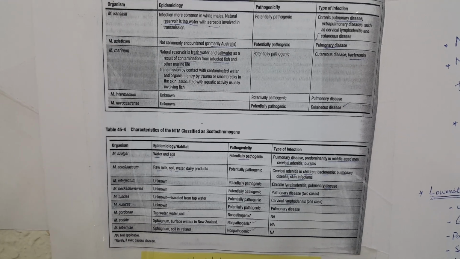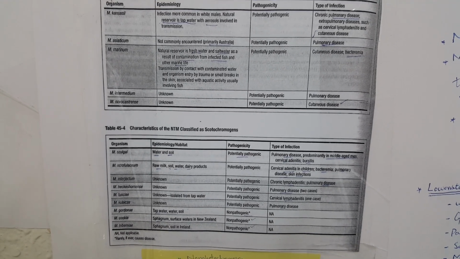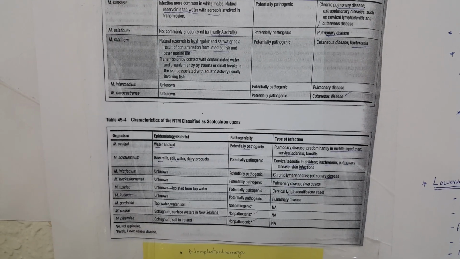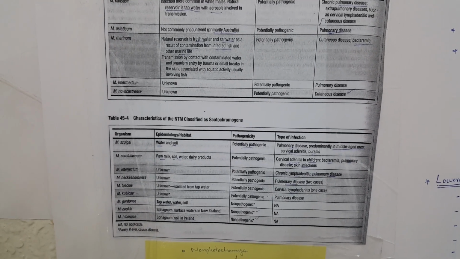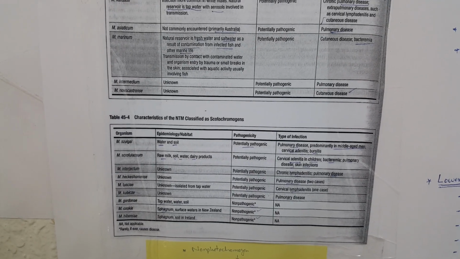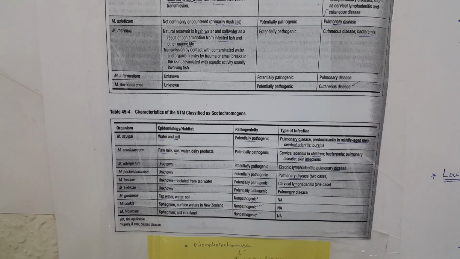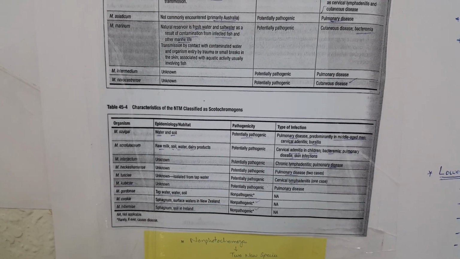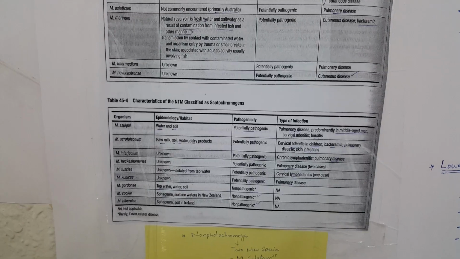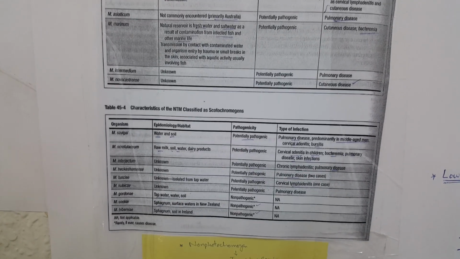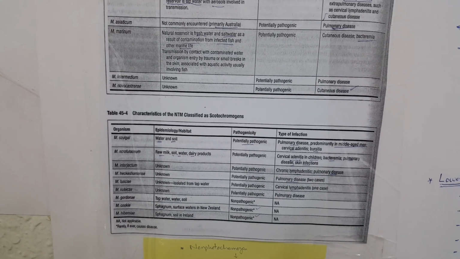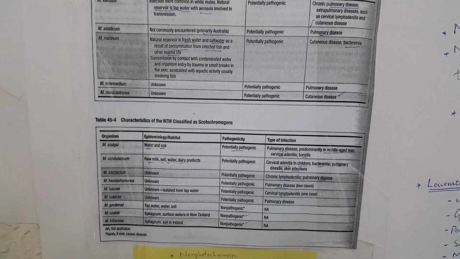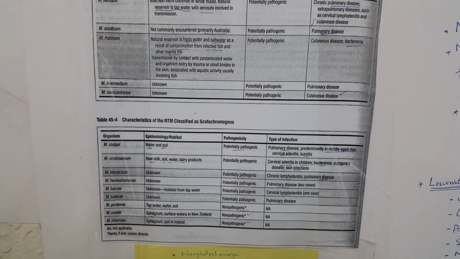M. marinum has its natural reservoir in fresh water and salt water. As a result, there is contamination from infected fish or marine life. Transmission is by contact with the contaminated water or organism, entering through trauma or a small break in the skin associated with aquatic activities, usually involving fish, and the infection caused by marinum is a bacteremia or a cutaneous disease.